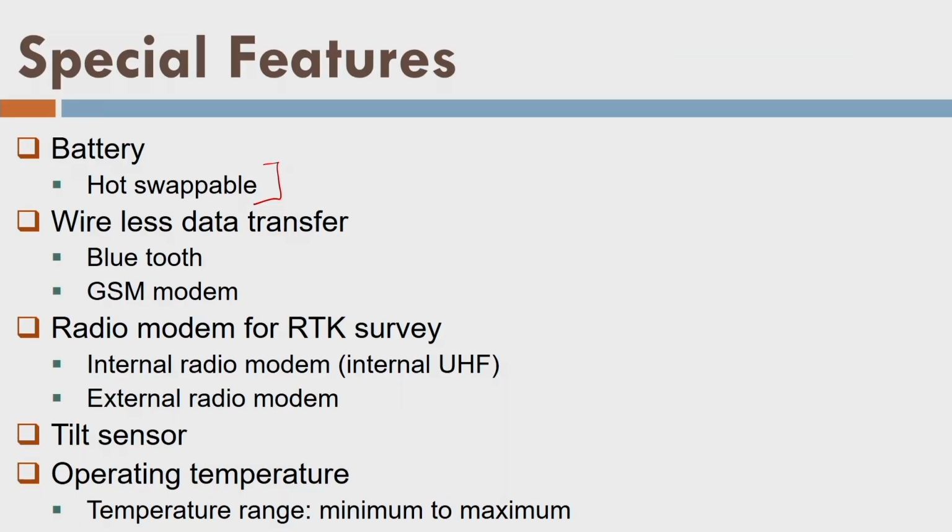Data transfer can be done by Bluetooth or even with the help of GSM. You can put a SIM inside the GPS receiver, and using that SIM, it can communicate to your mobile, or you can transfer by email also, right? So that's somehow an advantage.